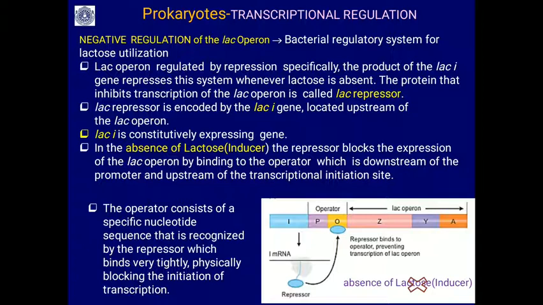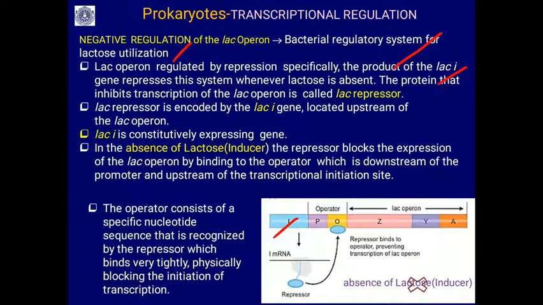So, negative regulation of the lac operon. It is a bacterial regulatory system for lactose utilization, or lactose metabolism. The lac operon is regulated by repression, specifically by the product of the lac-I gene. The lac-I gene is upstream of the promoter of the lac operon.